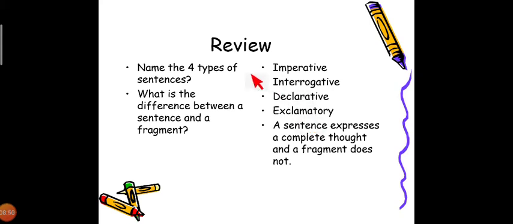So what is the review we have to take? There are four types of sentence. Which are the four types? Imperative, interrogative, declarative, exclamative. Exclamative ends with an exclamation mark. It expresses strong emotions, excitement. Declarative is about a statement. It is punctuated with a period, and it ends with a full stop.